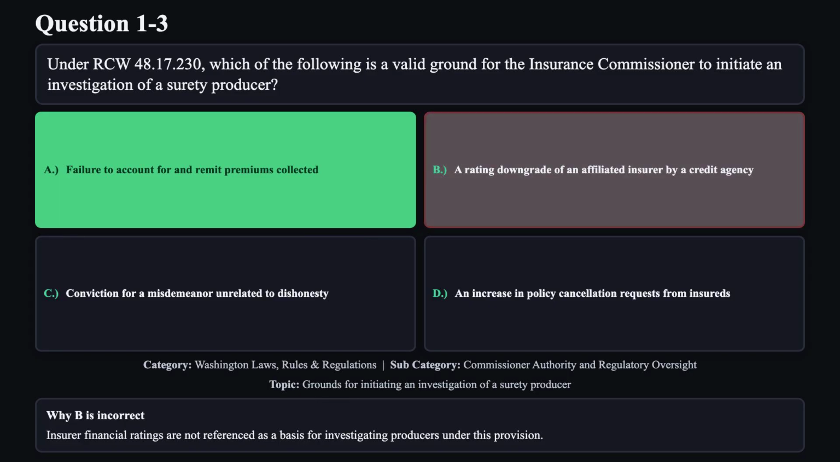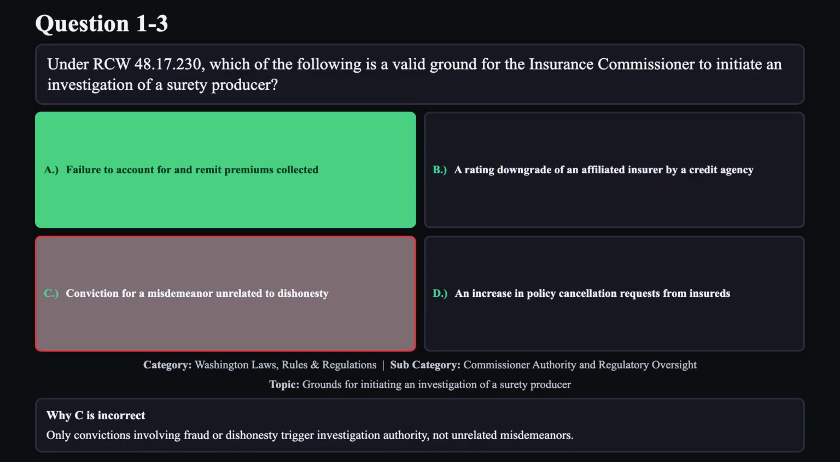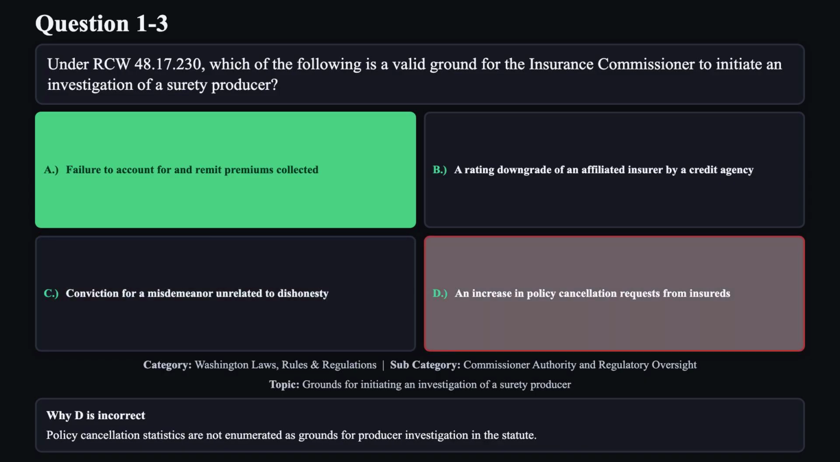Reason B is not correct. Insurer financial ratings are not referenced as a basis for investigating producers under this provision. Reason C is not correct. Only convictions involving fraud or dishonesty trigger investigation authority, not unrelated misdemeanors. Reason D is not correct. Policy cancellation statistics are not enumerated as grounds for producer investigation in the statute.